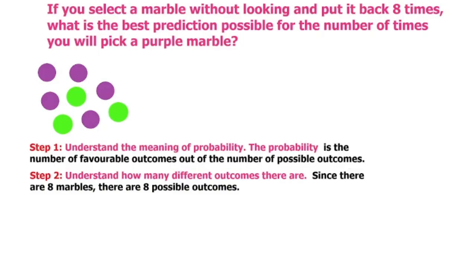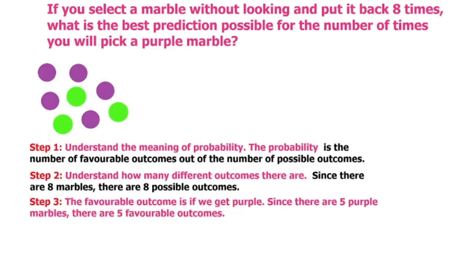So now we need to know what is the number of favorable outcomes. The favorable outcome is if we get purple. That's the one that we're trying to get. Since there are 5 purple marbles, there are 5 favorable outcomes. We could probably pick it 5 times.